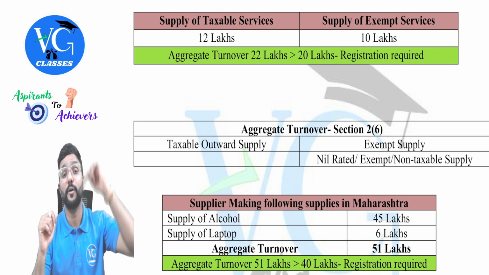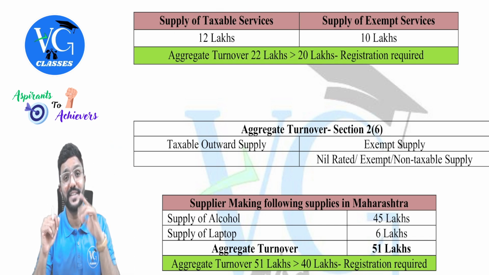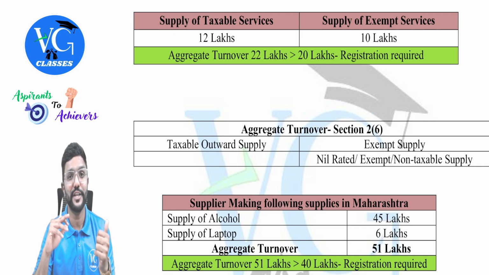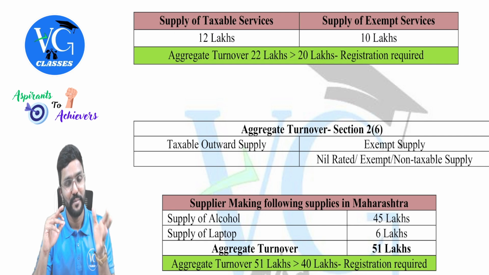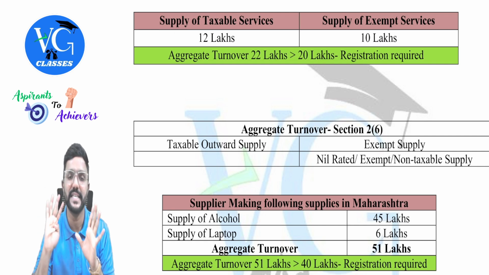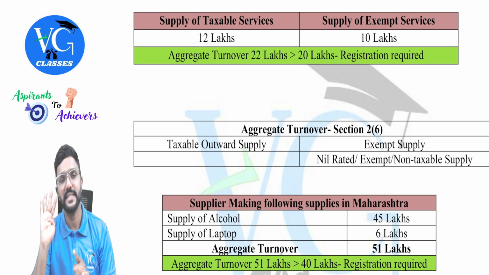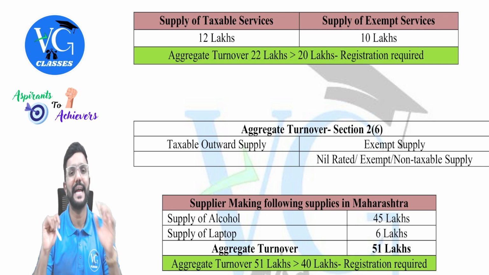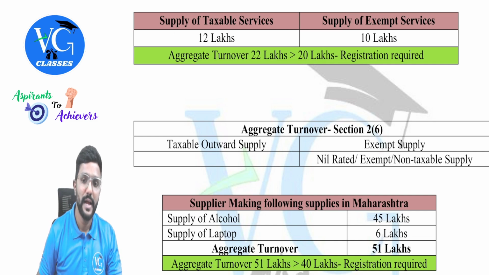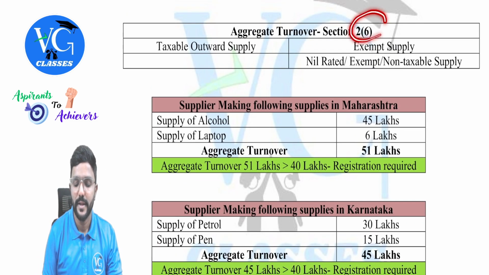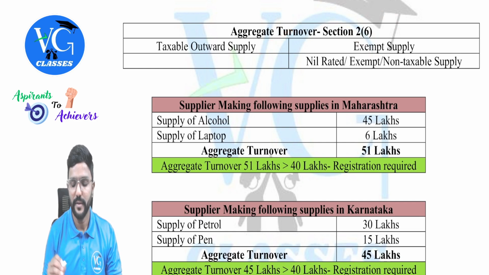Clear? Whereas if I am a composition supplier covered under section 10, if I am a manufacturer or restaurant supplier, then I have to pay tax on total turnover. But now we are talking about the person who is under section 9. If he has taken registration, he should pay tax only on the taxable supply of goods or services, guys. Is that clear? Yes.